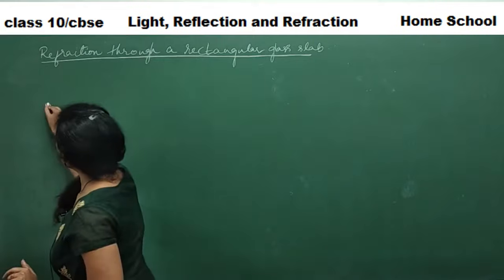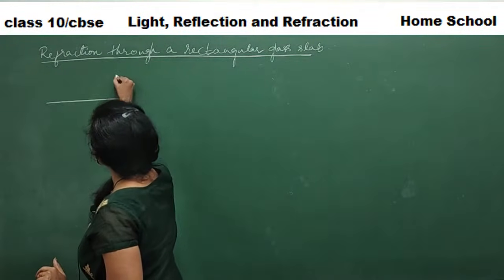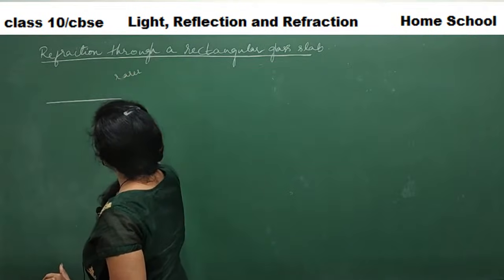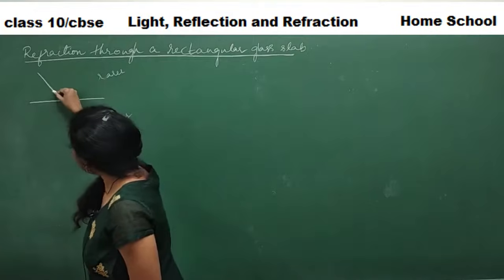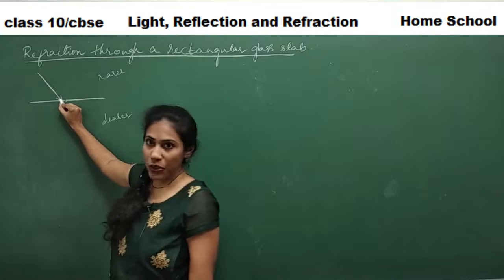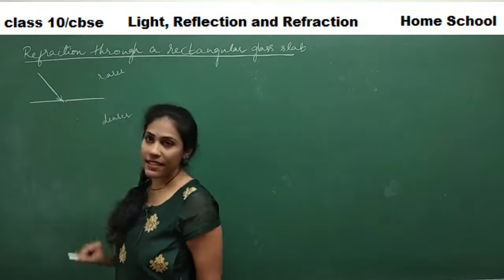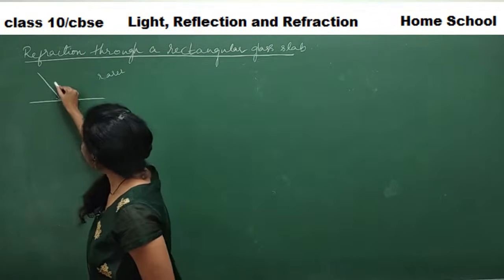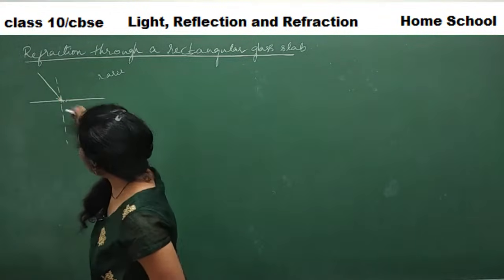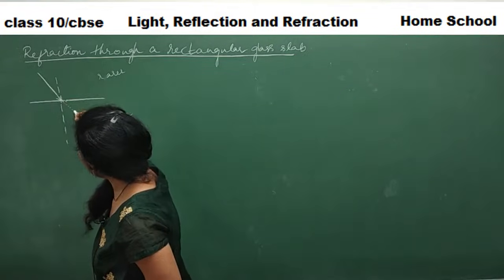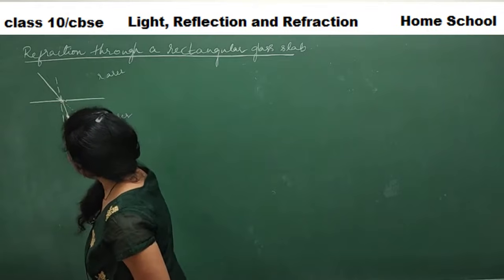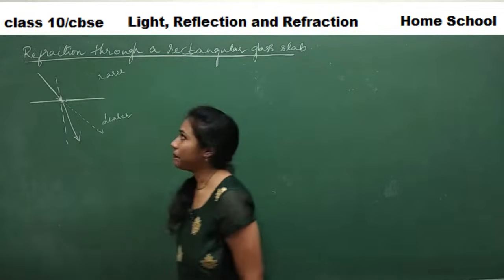Say for example, if this is a rarer medium and this is a denser medium, when a light ray is incident from the rarer medium and strikes the surface of the denser medium, this is the normal. Instead of going in this direction, it will slightly bend towards the normal.